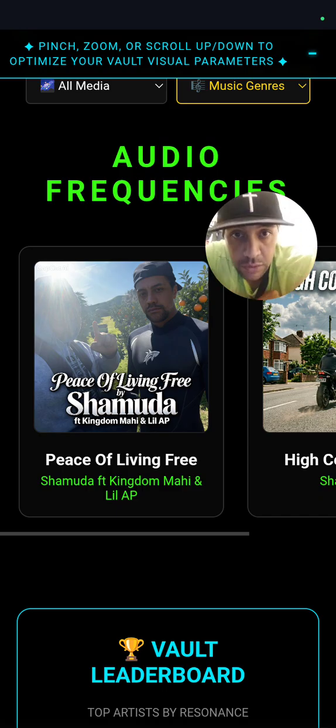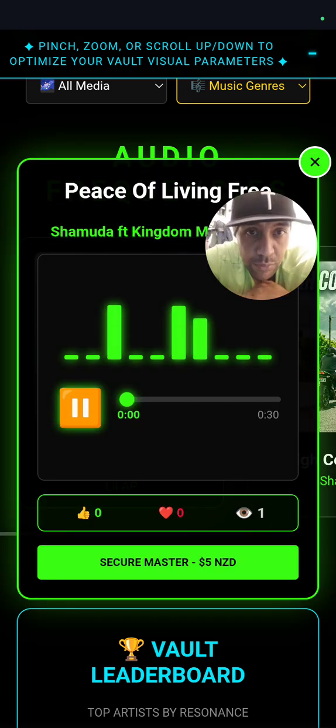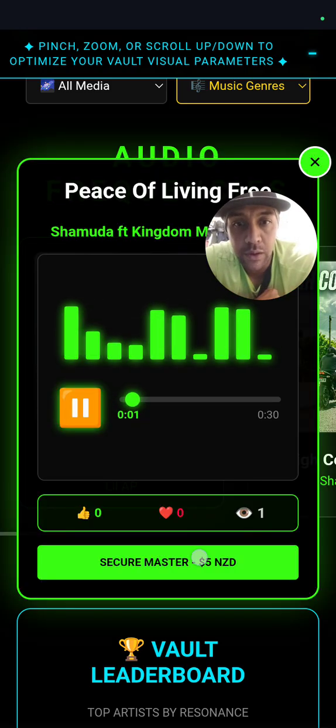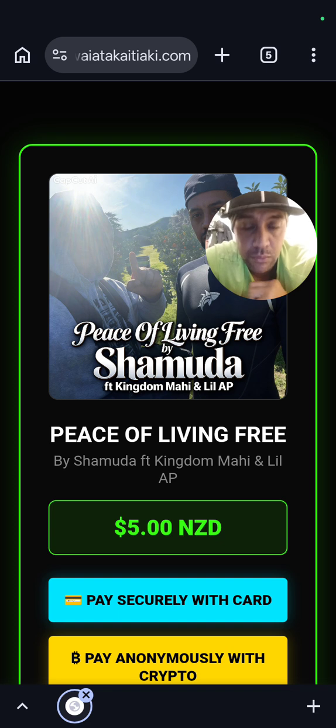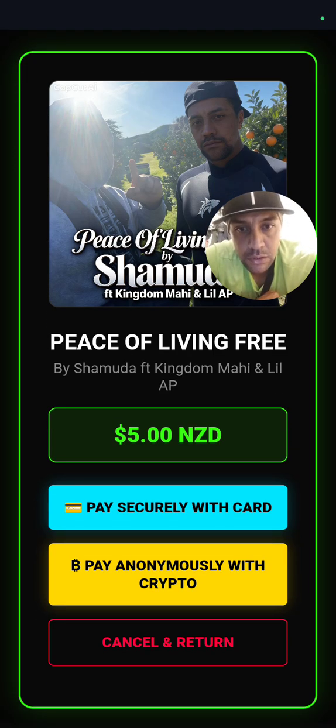So I'm going to show you the purchase side of things now, and this is the technical coding. This can get very technical, is what I'm trying to say. So you see that is for $5 NZ. You can pay secure. I've set up 2 payment methods, with Stripe and with NOWPAYMENTS. NOWPAYMENTS is cryptocurrency. Stripe is Visa, worldwide Visas.